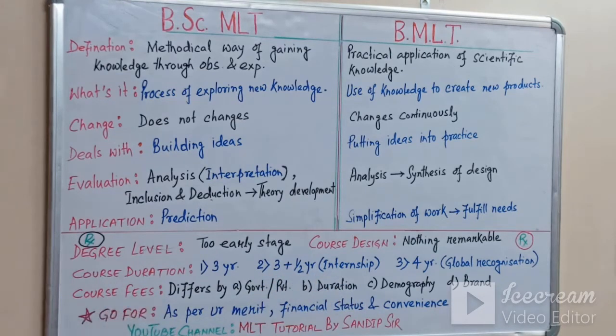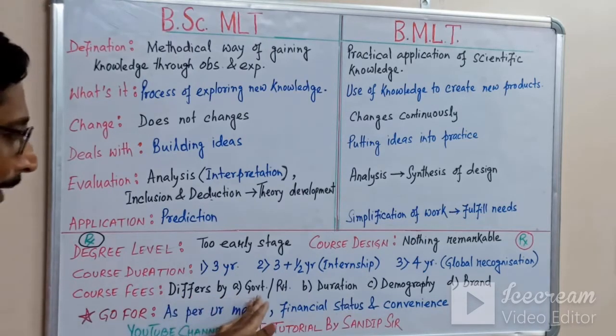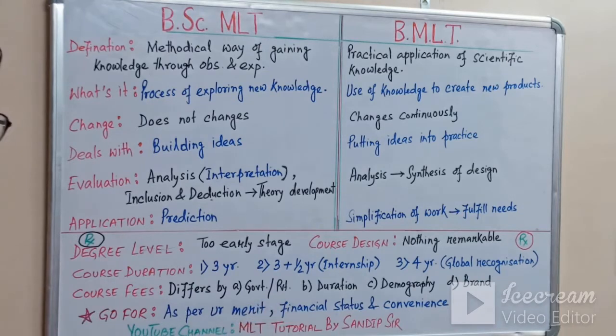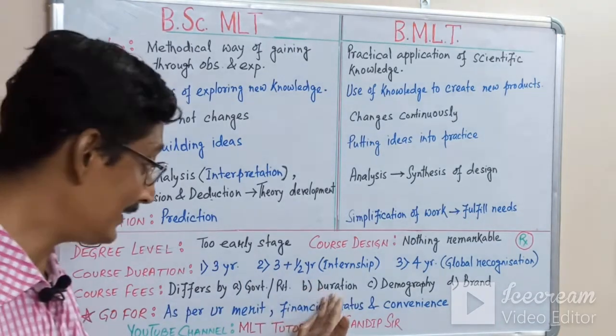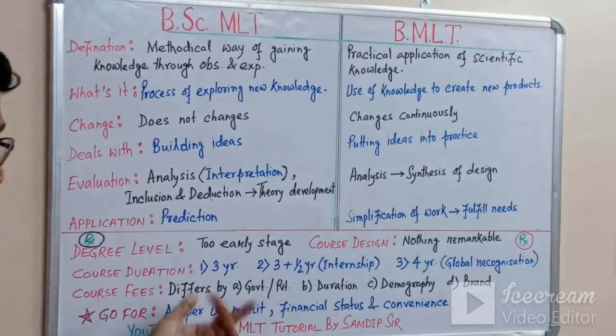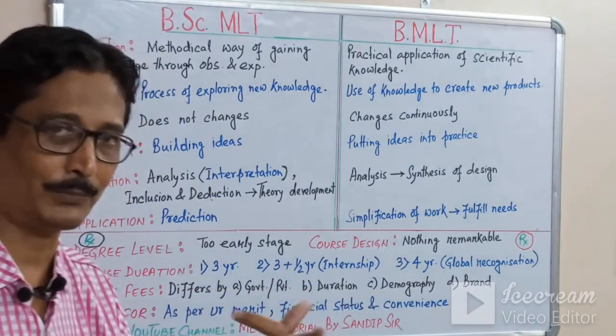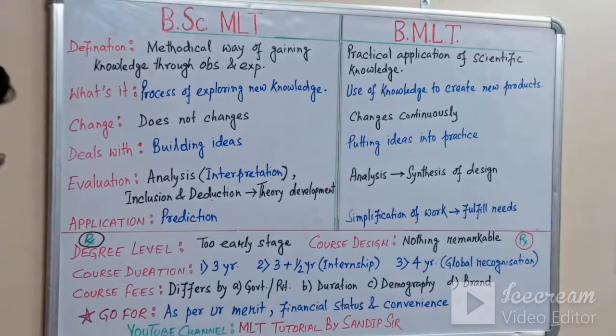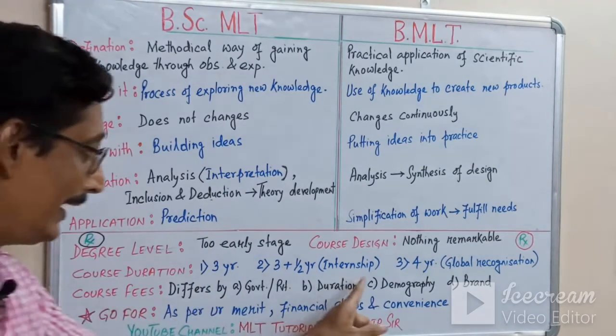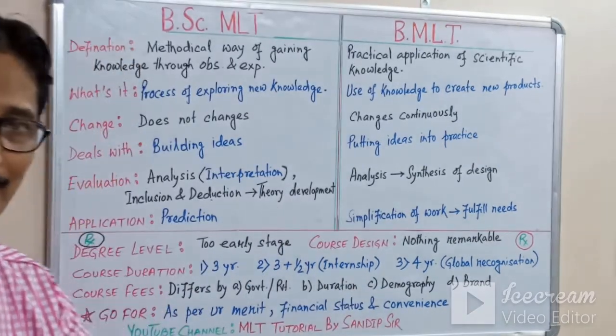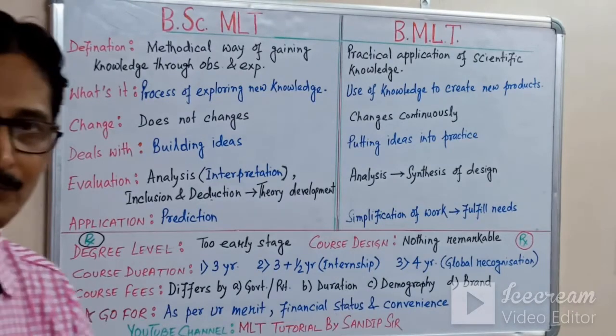And how the course fee differs for this purpose, I have already put a video in the description. It differs by government or private, and obviously in private it shall be higher. It depends on the duration, that is 3 years and 4 years. Of course there is a difference in course fees. And C is the demographic position of your city.